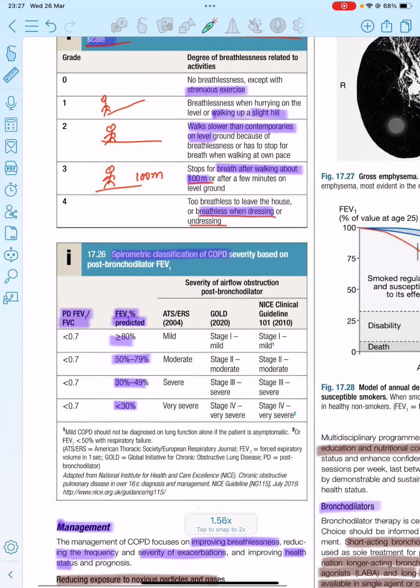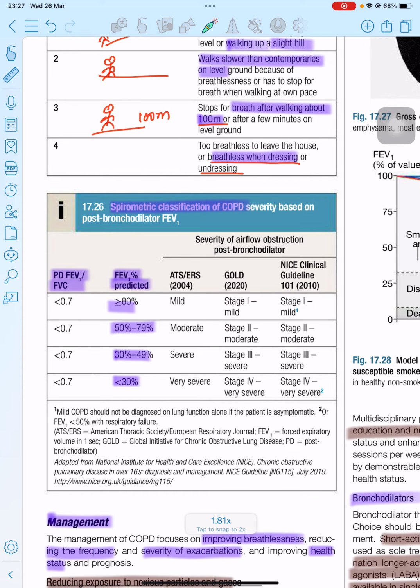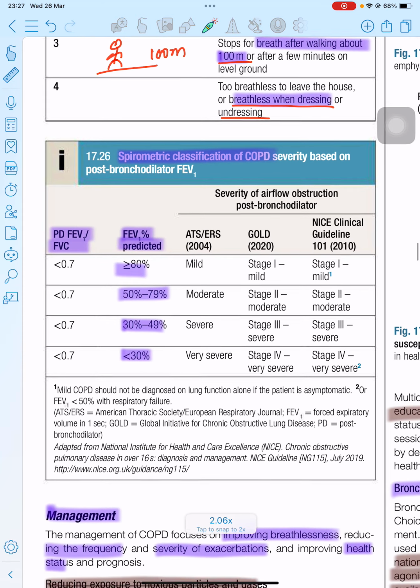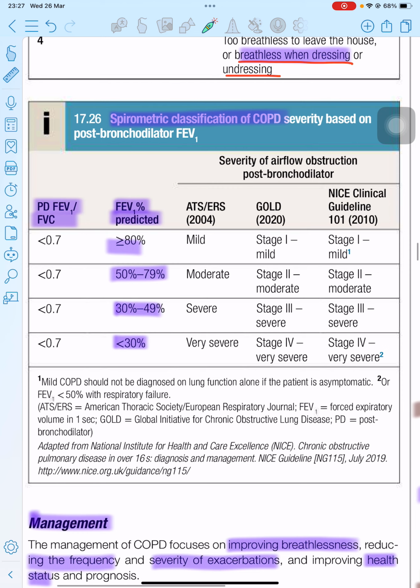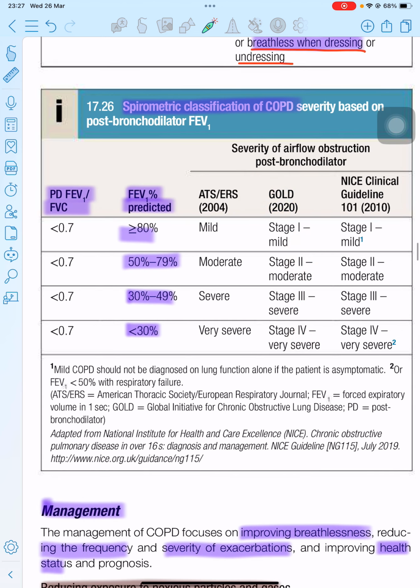This is the criteria for assessing the severity, and it includes four stages. Just remember the GOLD criteria: stage 1, 2, 3, 4. And here the predicted FEV1 by FVC always remains less than 0.7.